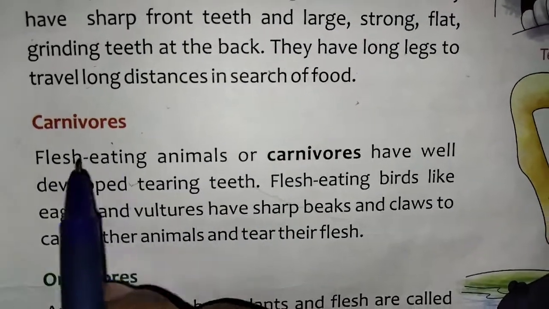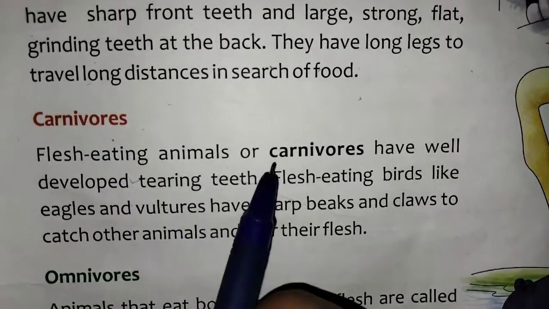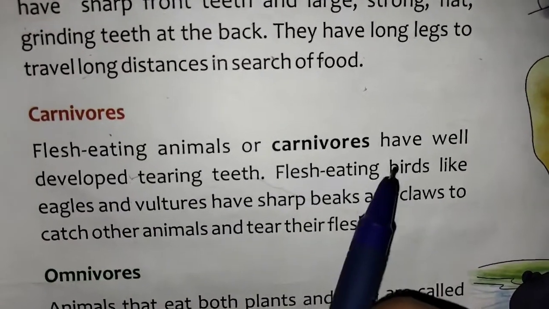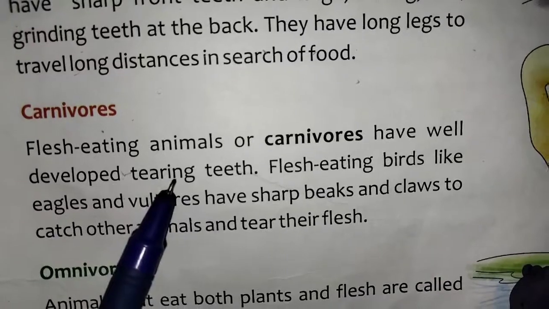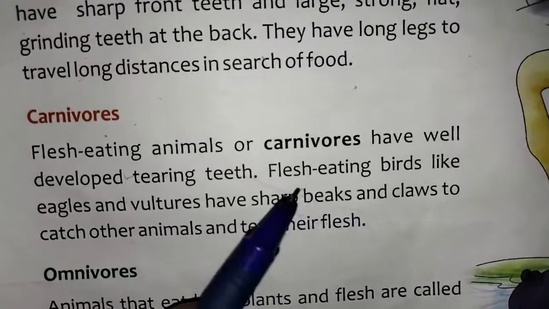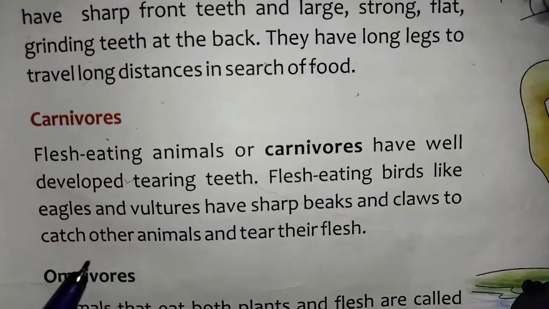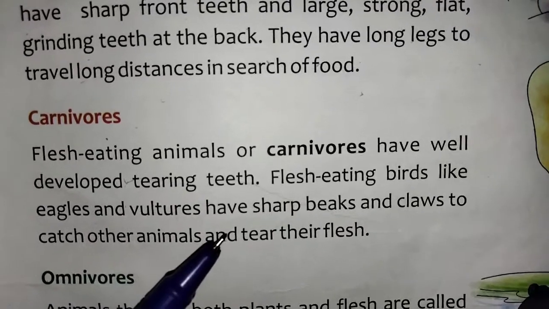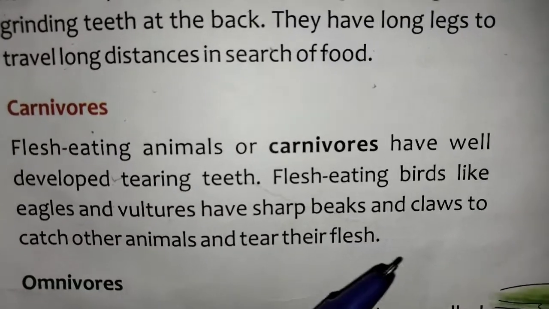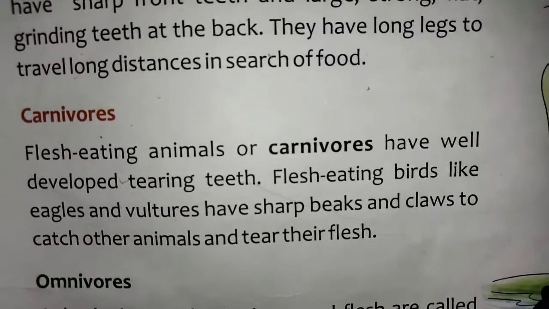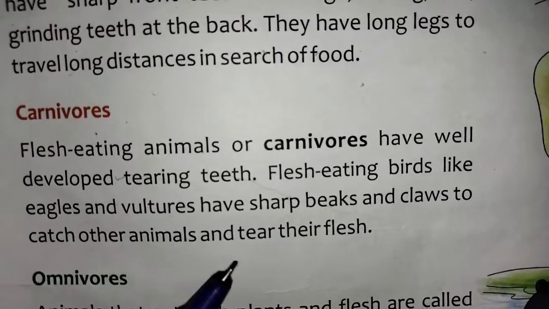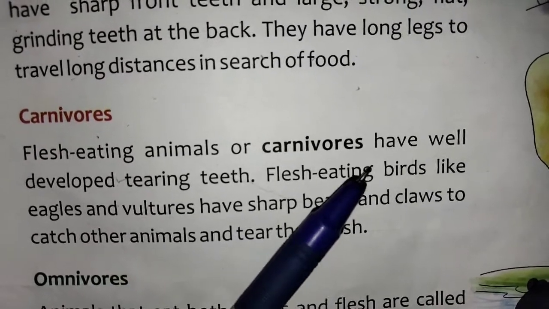Carnivores. Flesh-eating animals or carnivores have well-developed tearing teeth. Flesh-eating birds like the eagle and vulture have sharp beaks and claws to catch other animals and tear their flesh.